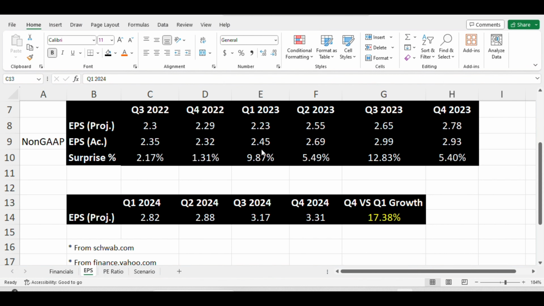Now let's move on to the forward PE ratio and try to make an assessment for Microsoft's minimum, average, and maximum price.